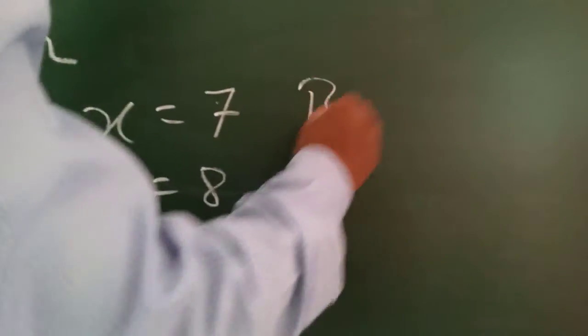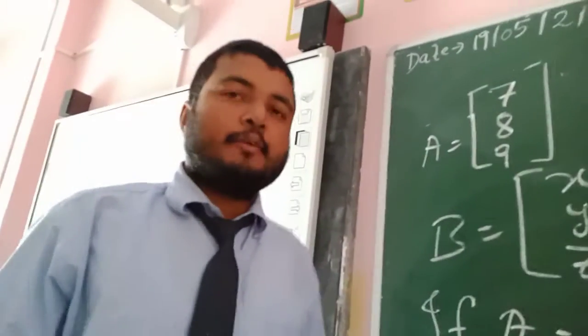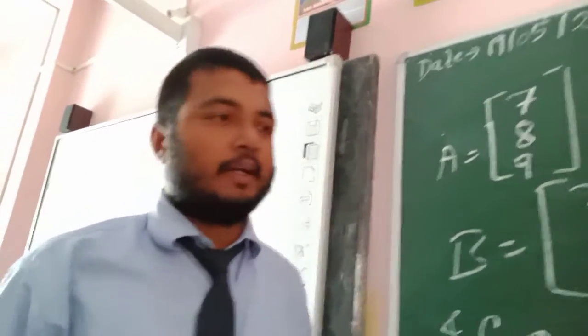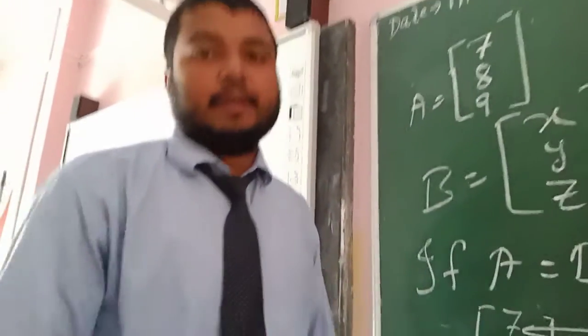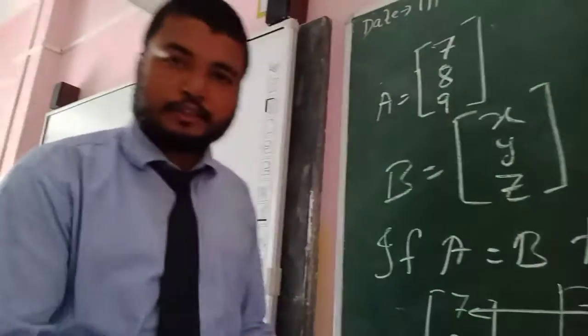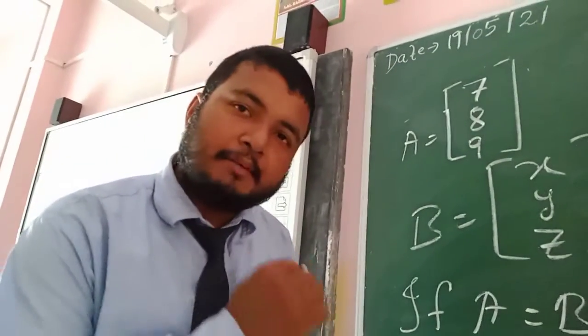So the matrix B will come as 7, 8, 9. So for equality of matrices, every corresponding element must be equal. Their order should be same and their corresponding elements must be equal.